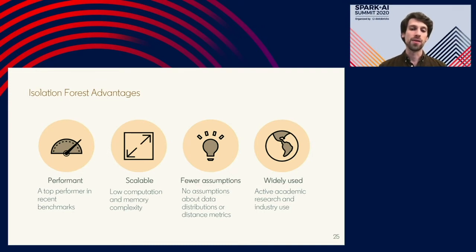Third, there are fewer assumptions than alternative techniques. So it's not parametric. We're not making assumptions about the distribution of the data. And unlike nearest neighbor-based techniques, we're not assuming some distance metric. And fourth, it's increasingly widely used. There's active academic research, recent papers that have various extensions and improvements to the base algorithm. And there's also active industry use, in particular in the anti-abuse and trust domain.